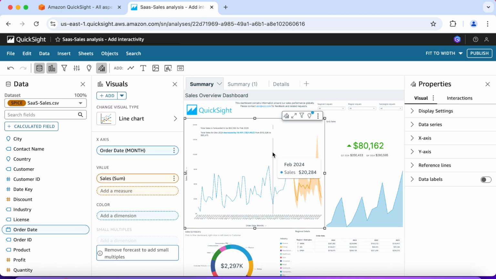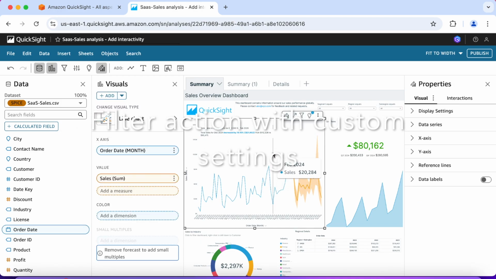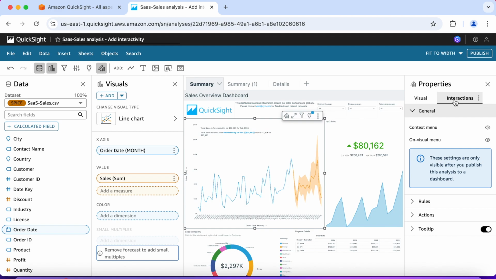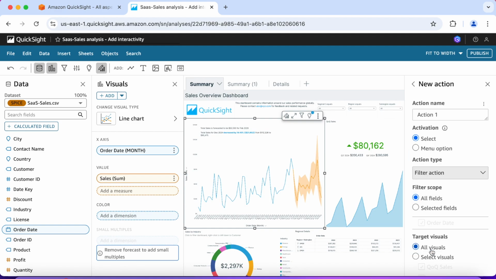All right, so let's click on the line chart. And we want to add a filter action with custom settings. So on the right, under properties, click interactions. Actions drop down. Let's click on add actions.